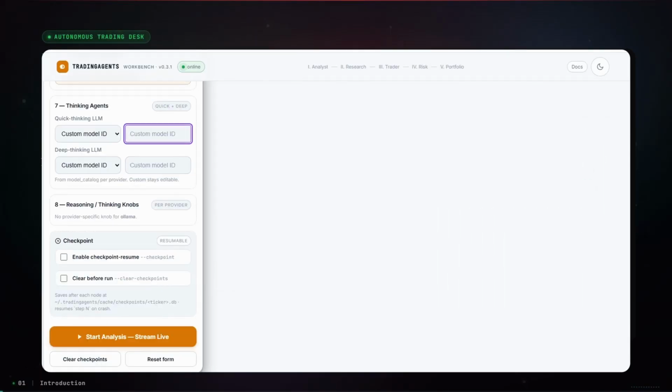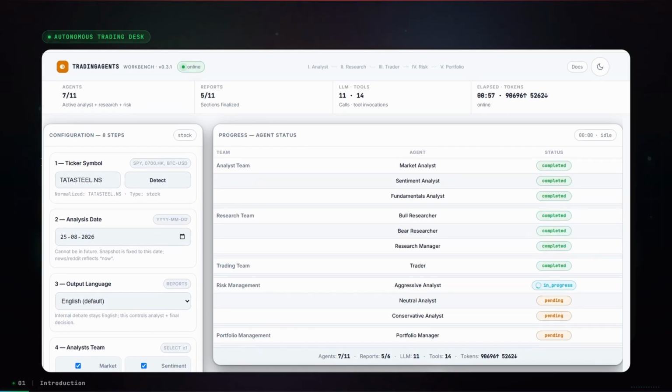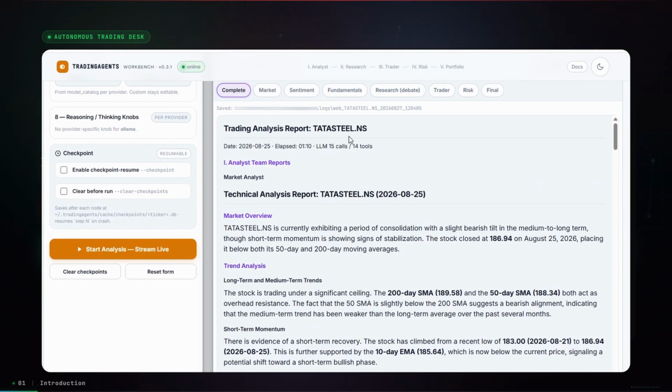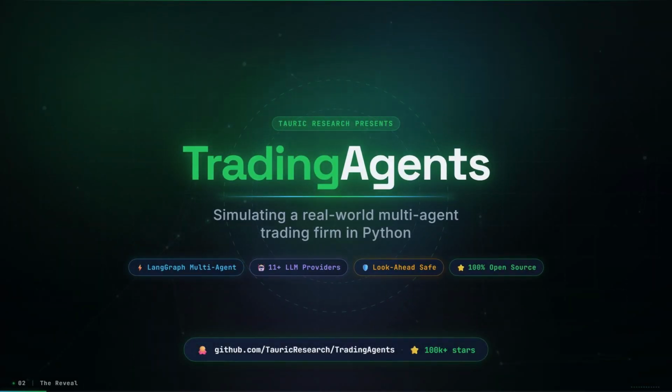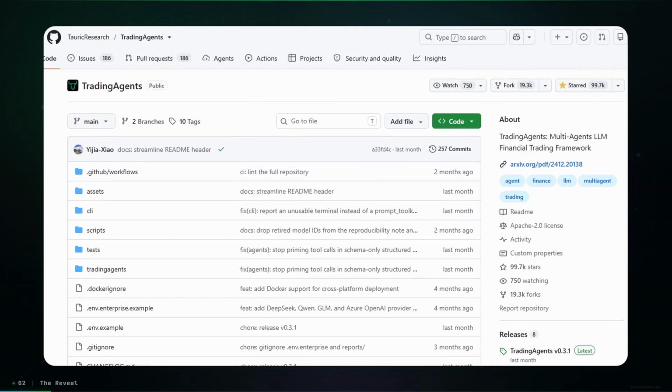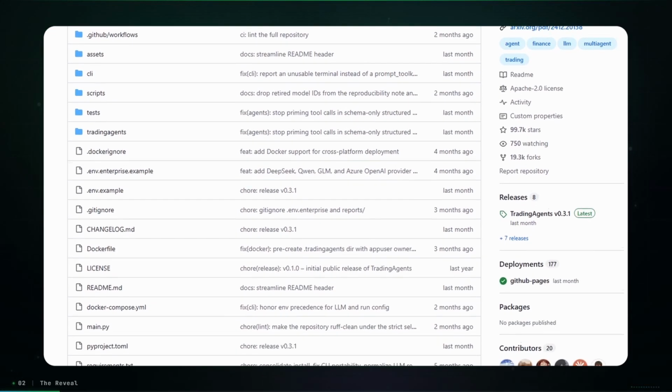Imagine a trading desk with a fundamental analyst, a news researcher, a sentiment expert, a technical analyst, two researchers arguing bull versus bear, a trader, and a risk team. Now imagine that entire team is powered by AI and runs from your terminal as open source code. This is TradingAgents, an open source multi-agent framework from Tauric Research designed to simulate the decision-making structure of a real trading firm.